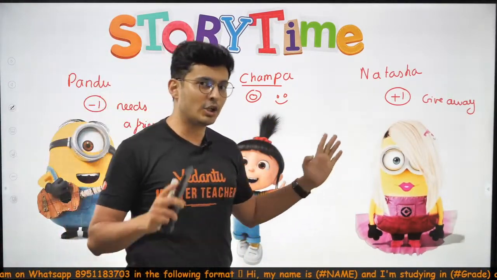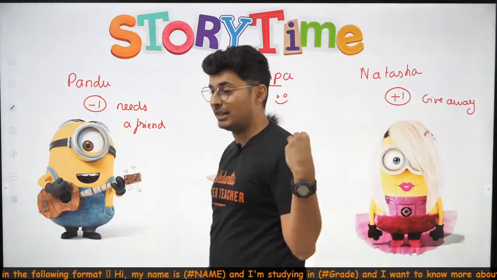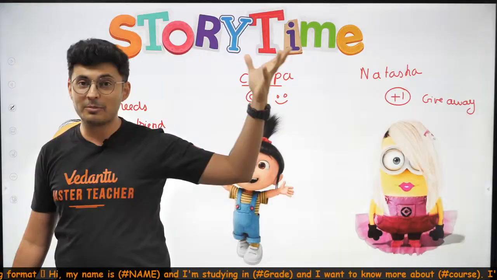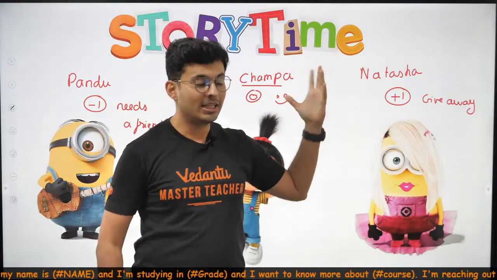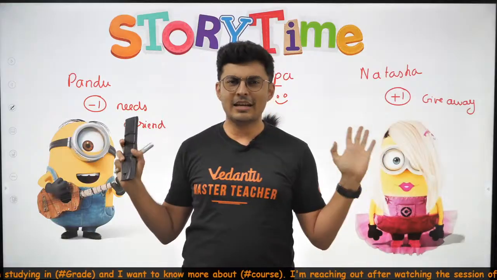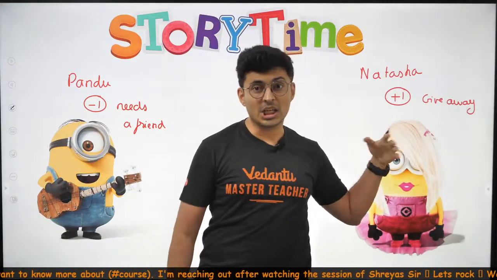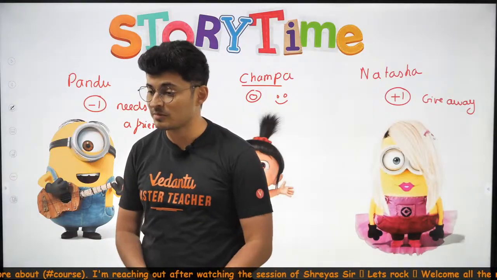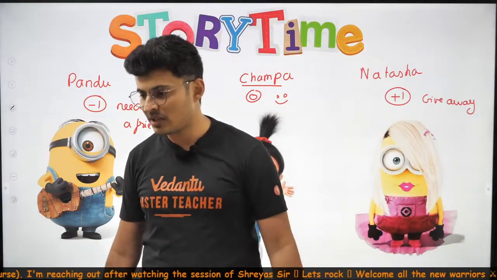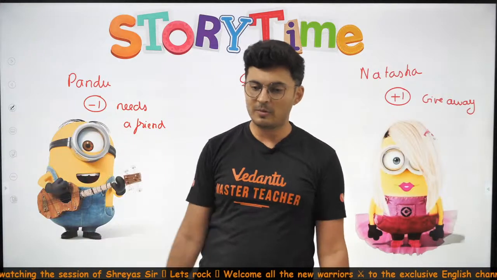So whenever I talk about these characters, immediately the characteristics should come in your mind. Immediately you should remember, oh, Pandu, he's singing a song, he needs a friend. Champa, quite popular, she has enough friends. She does not need, she does not give. This popular girl, Natasha, she has excessive friends, lot of attitude. I have a lot of friends, types, and oh yeah, you can just take away one of my friend types.